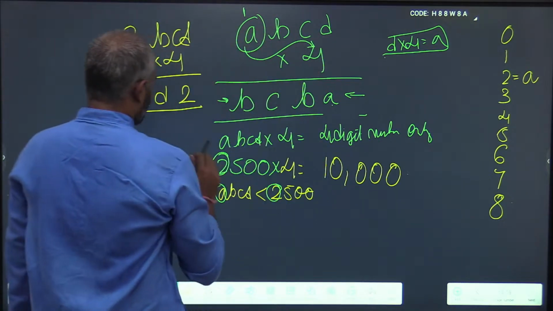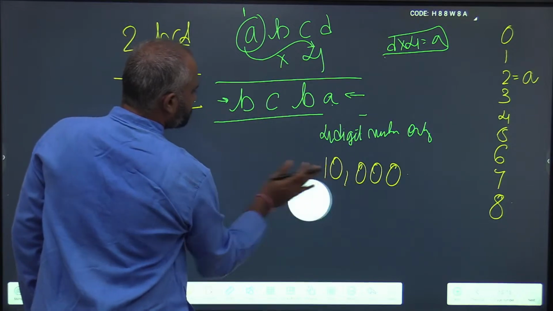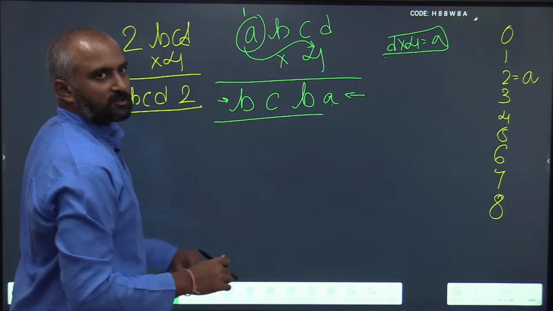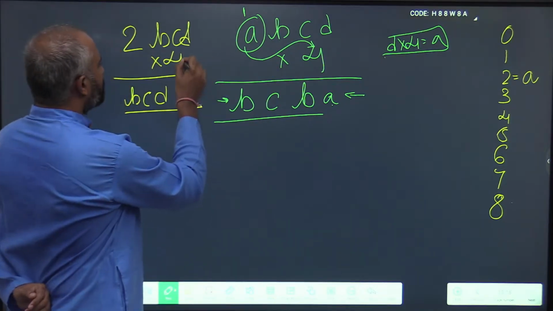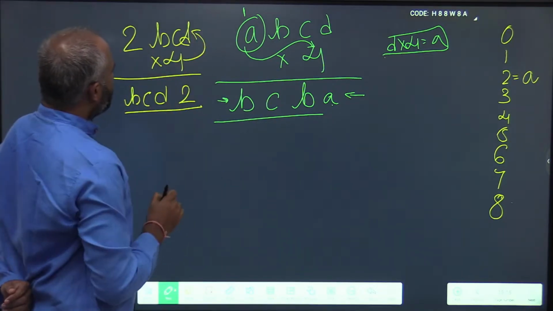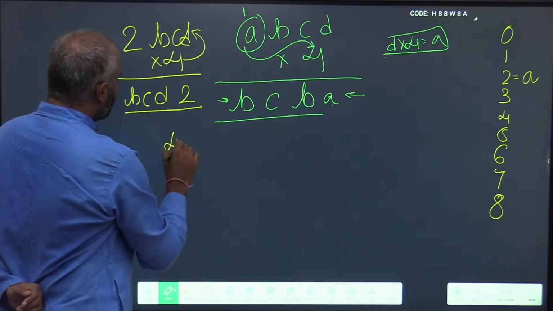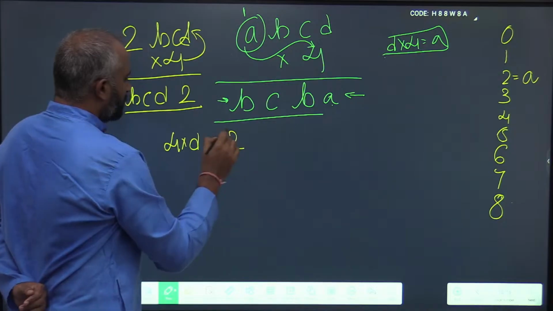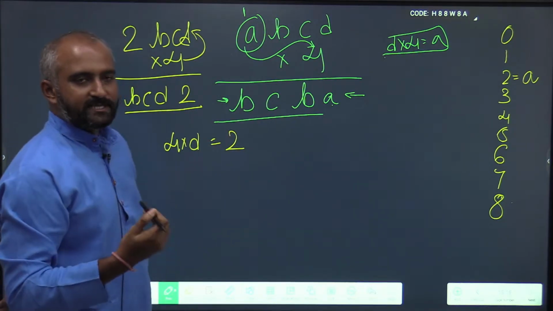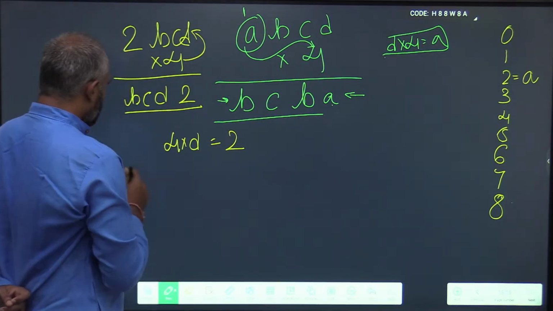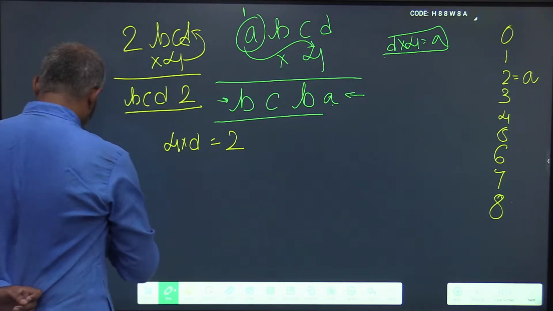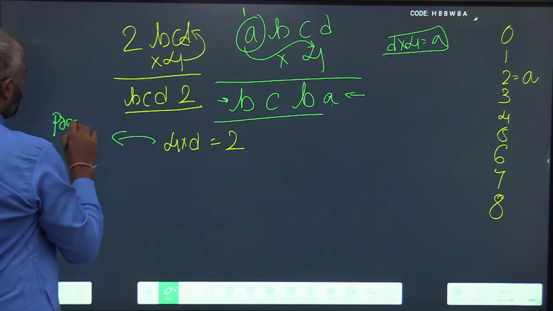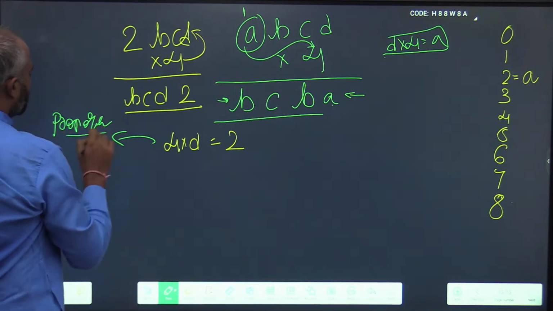I hope this part is clear. Now focus on this. What multiplied by 4 results in a 2? Now let me give you another property, a property of even multiplication.